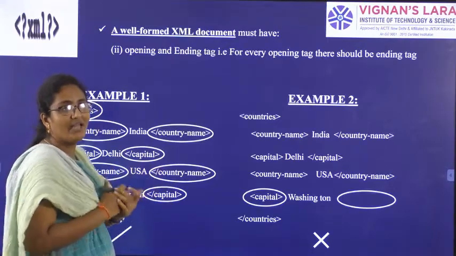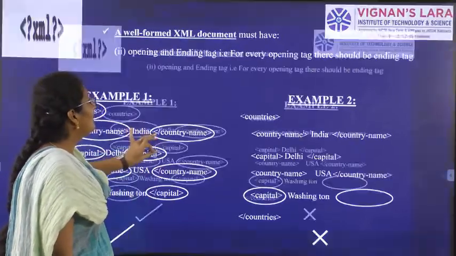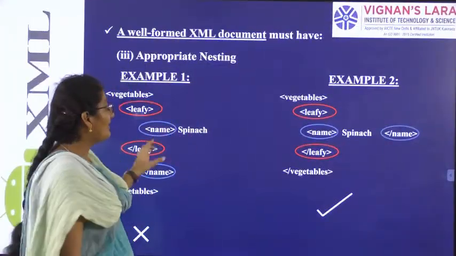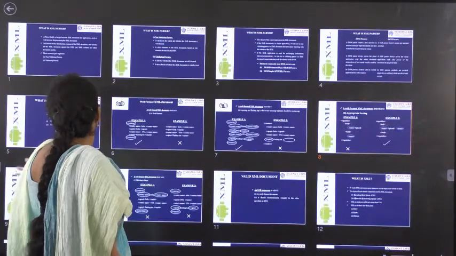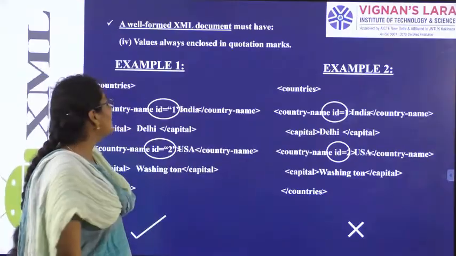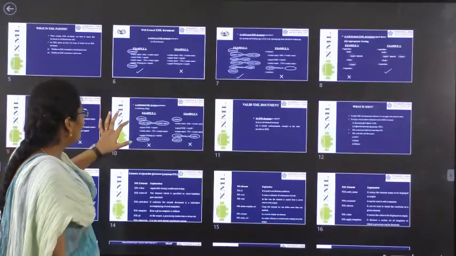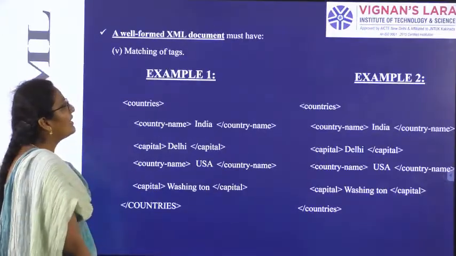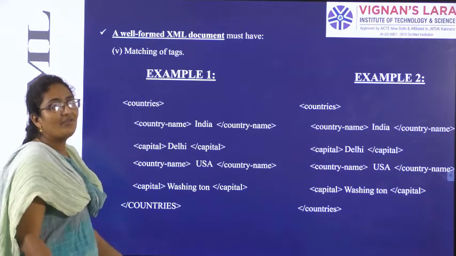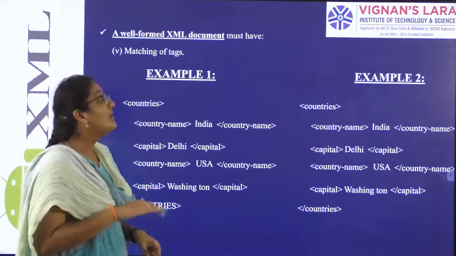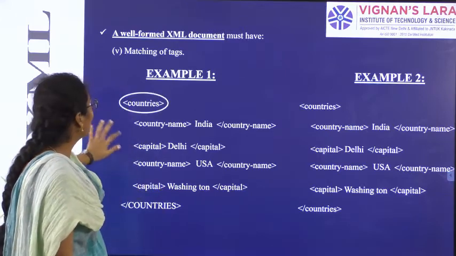For every opened tag we should have the end tag. Third parameter is we must have the appropriate nesting for all the tags. Fourth point is values are always enclosed in quotation marks. Finally, fifth point is we should have the matching of tags. If we have all these 5 parameters, then we can tell a document is a well formed document.